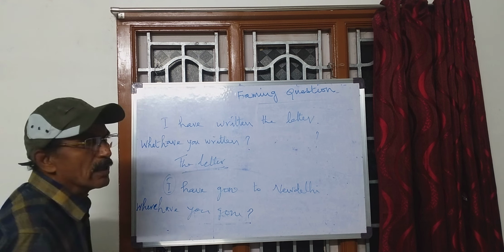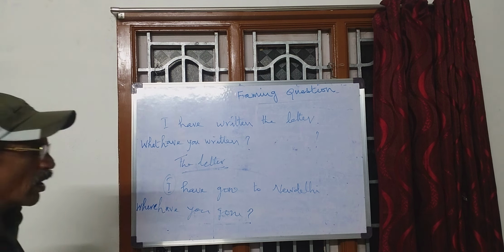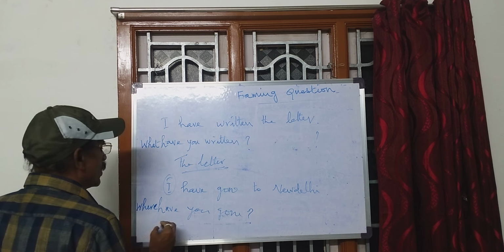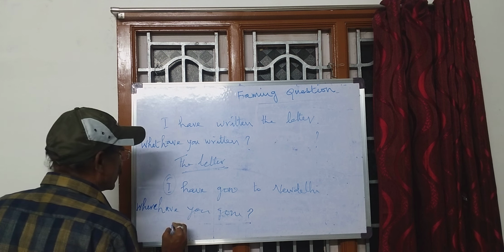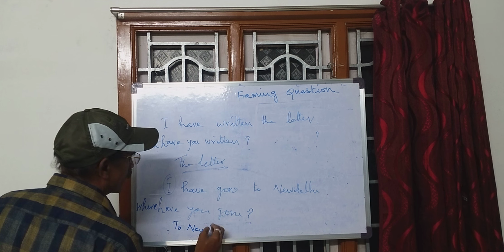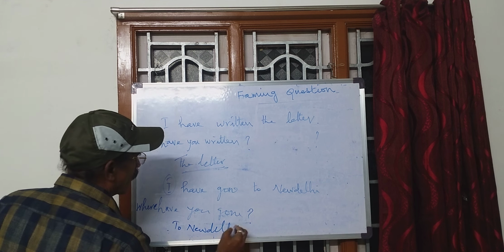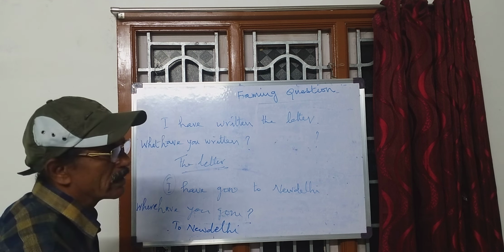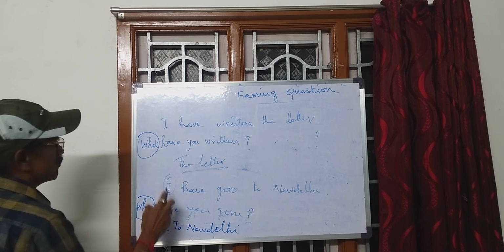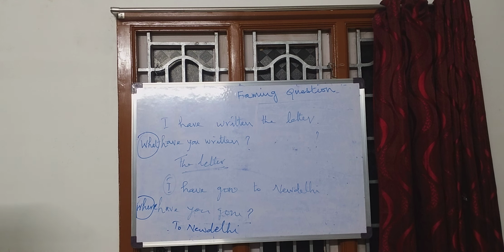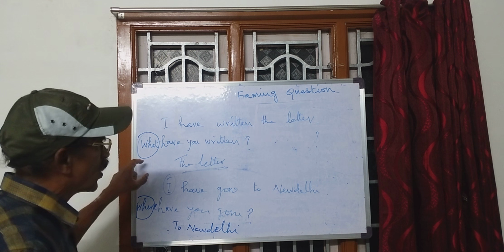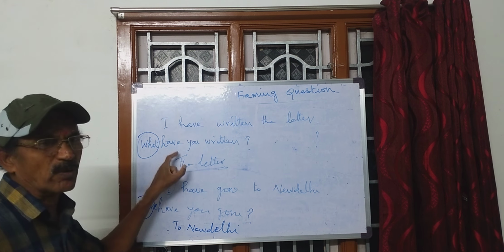This will become an information question. Where have you gone? I have gone to New Delhi. So these are what, where, WH questions or information questions, because we get an information by putting these questions.